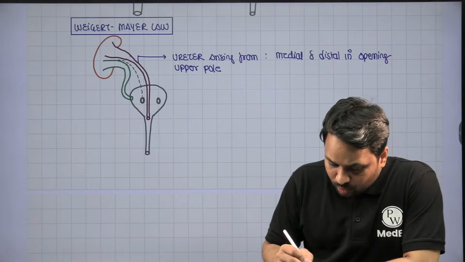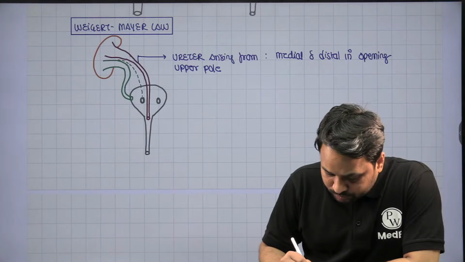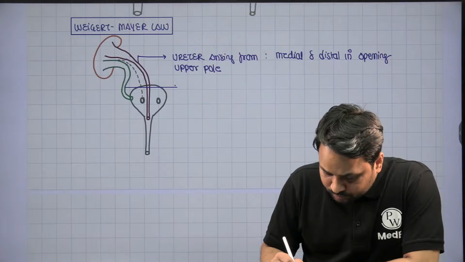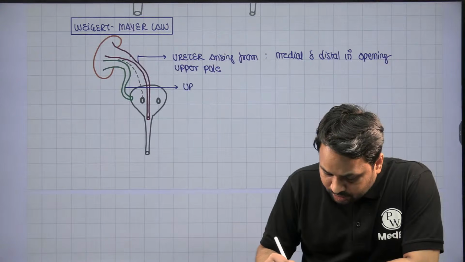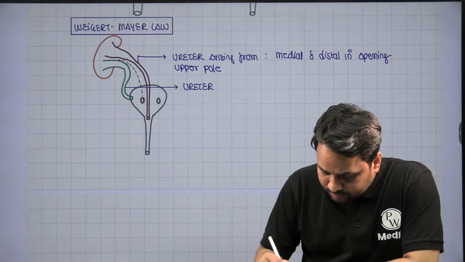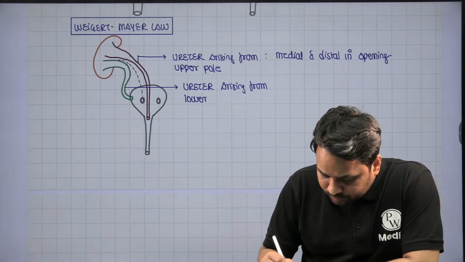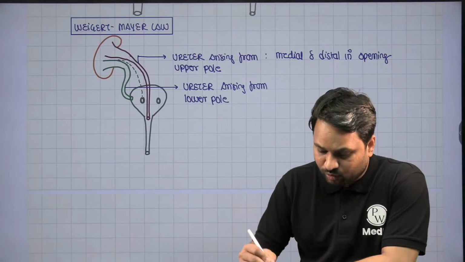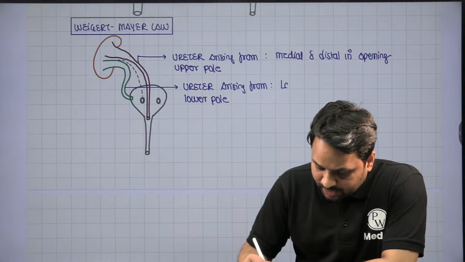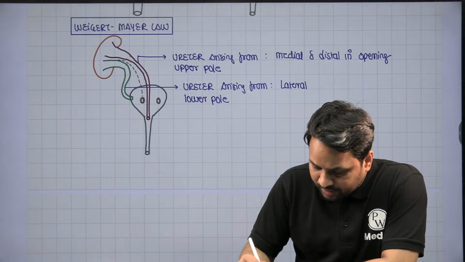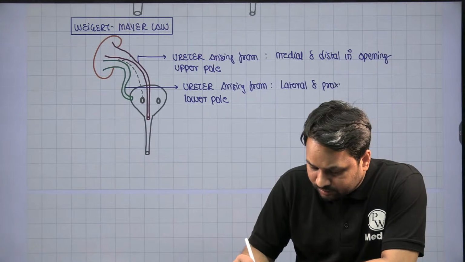On the other hand, the one arising from the lower pole, ureter arising from the lower pole, is going to be lateral and proximal in opening.